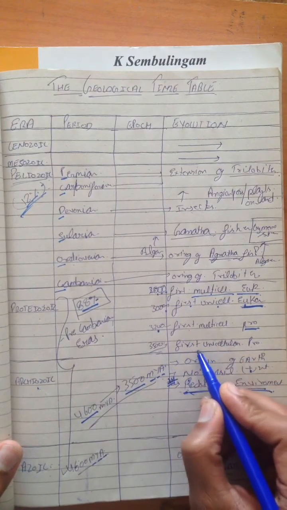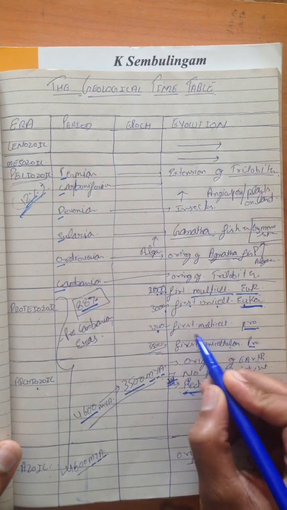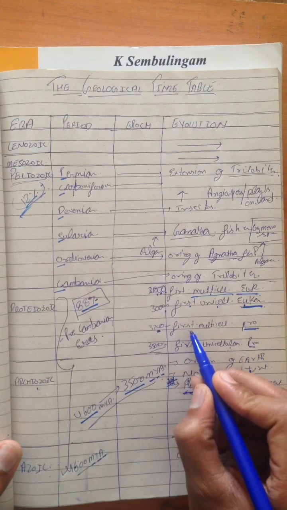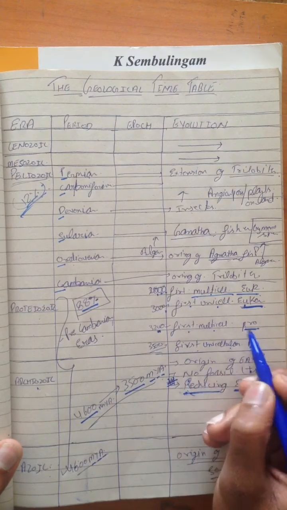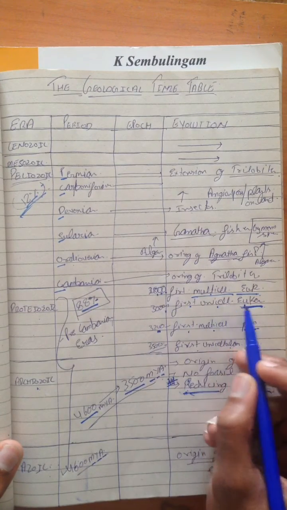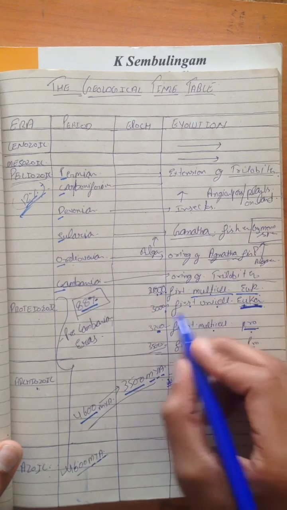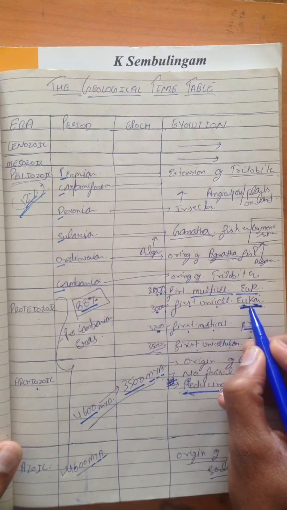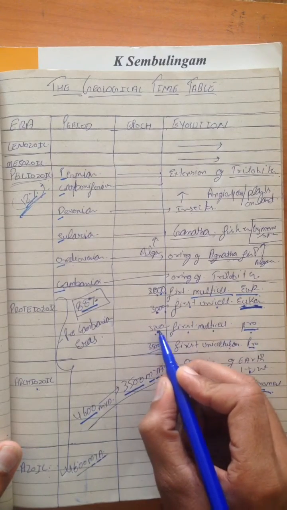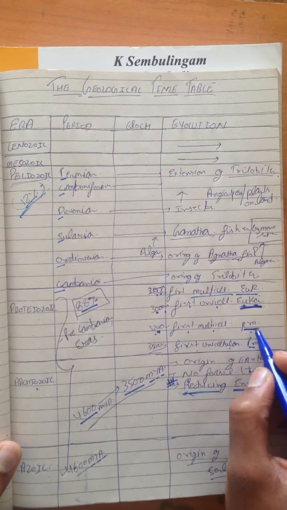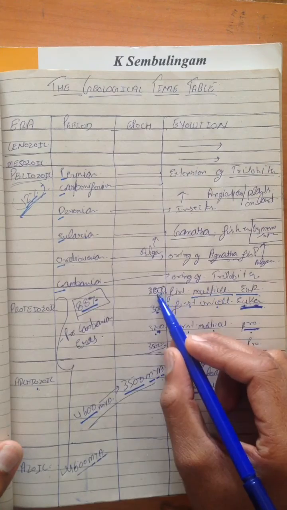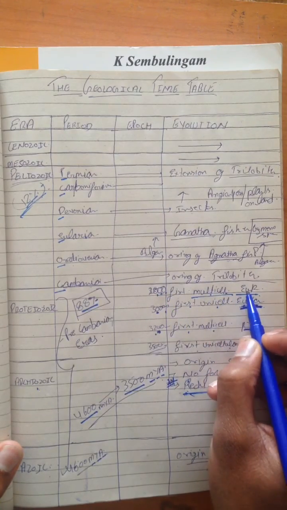In 3500, first unicellular prokaryote. At 3200 Maya, first multicellular prokaryote. At 3000, first unicellular eukaryote. There's a difference: at 3200 Maya we are talking about the prokaryotes, and at 3000 Maya we are talking about the eukaryotes. Then at 2000, there are multicellular eukaryotes.